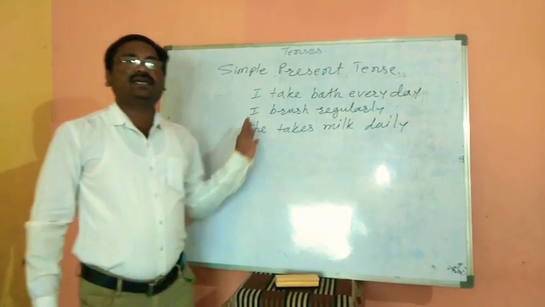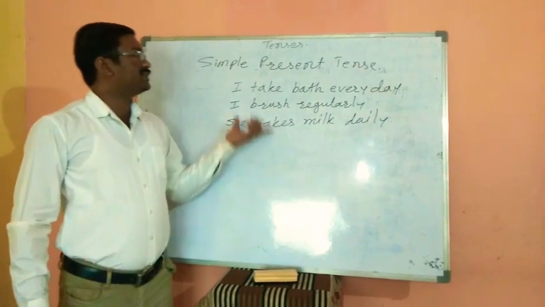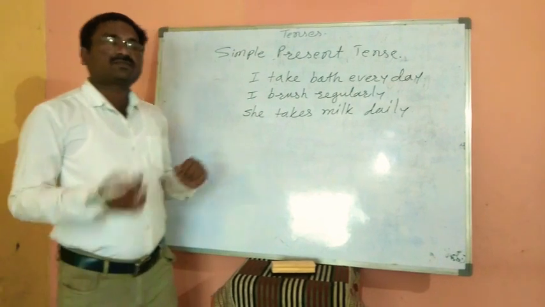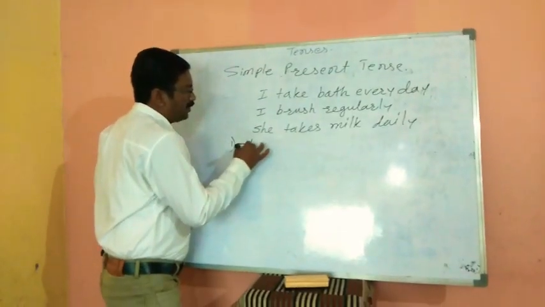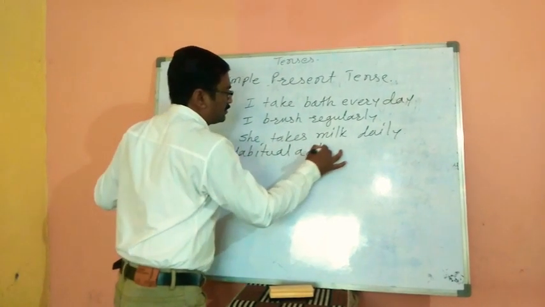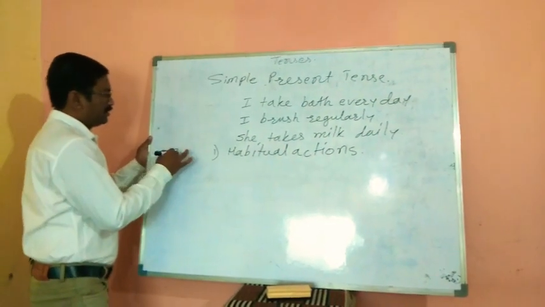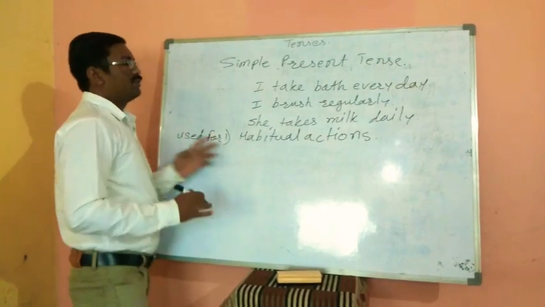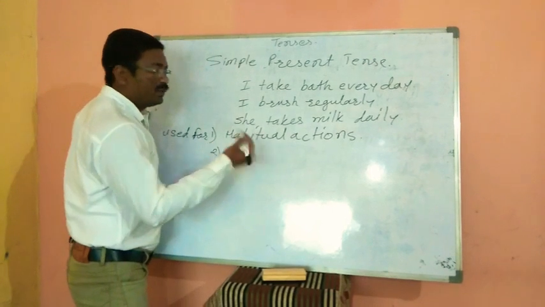These are actions which we do daily, and such actions are presented through the simple present tense. So what we have learned here: simple present is used for habitual actions. Second is for universal truths.